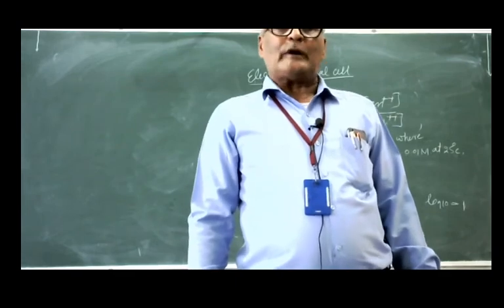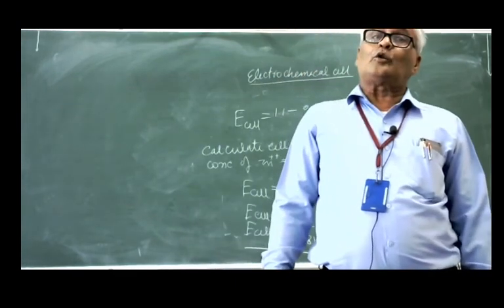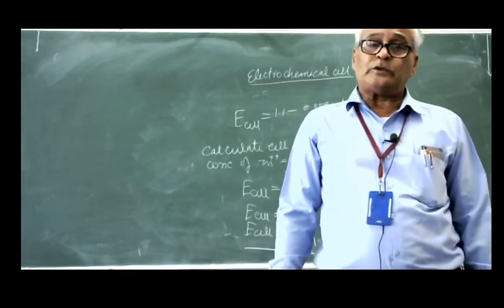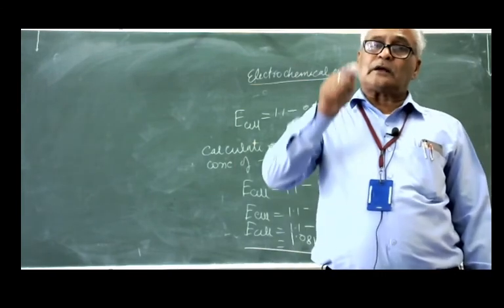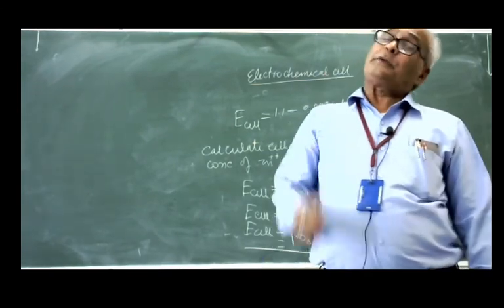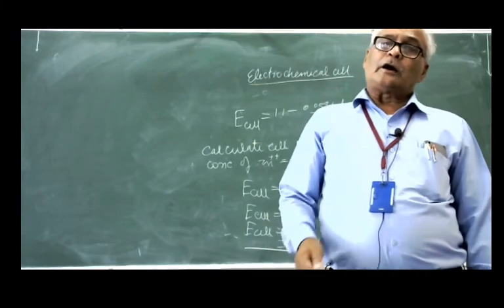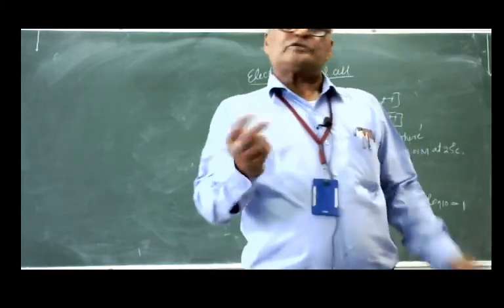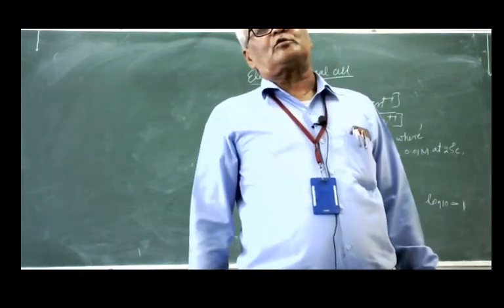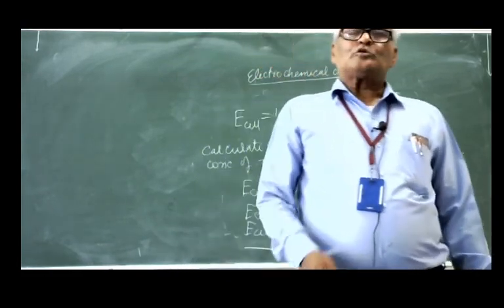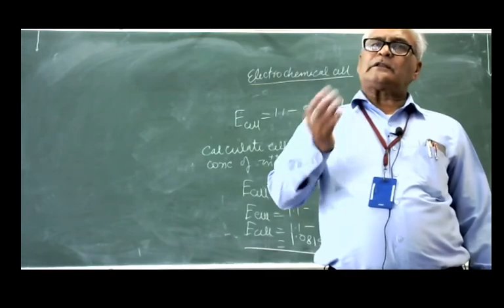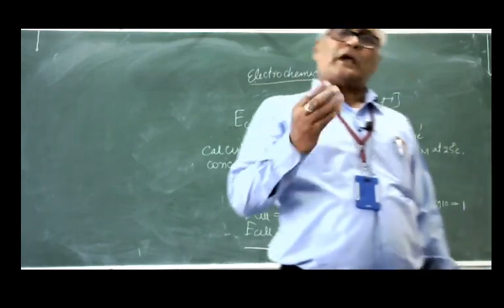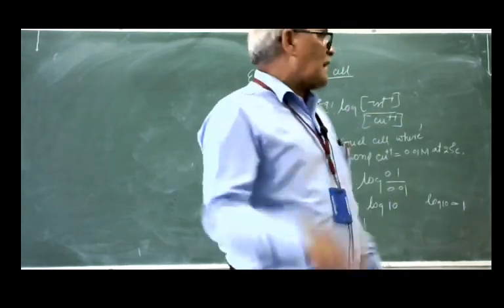So always remember that you have to use the standard reduction potential. If in the paper the standard oxidation potential is given, simply convert it into reduction potential. The oxidation potential and reduction potential have the same magnitude, but the sign is different.